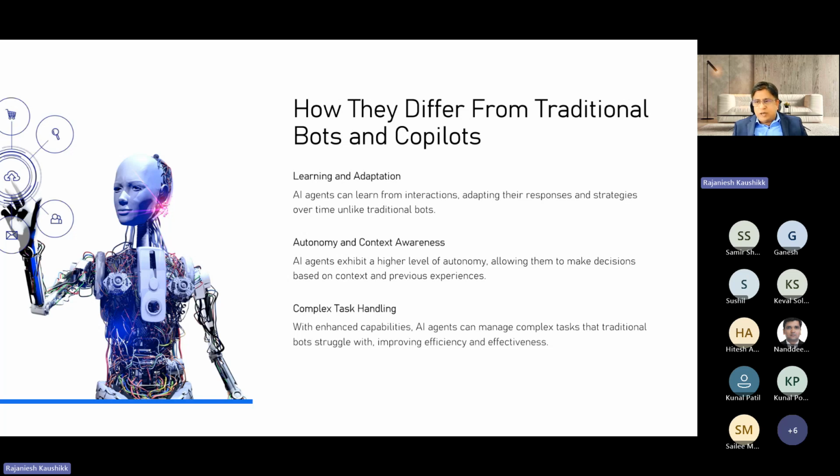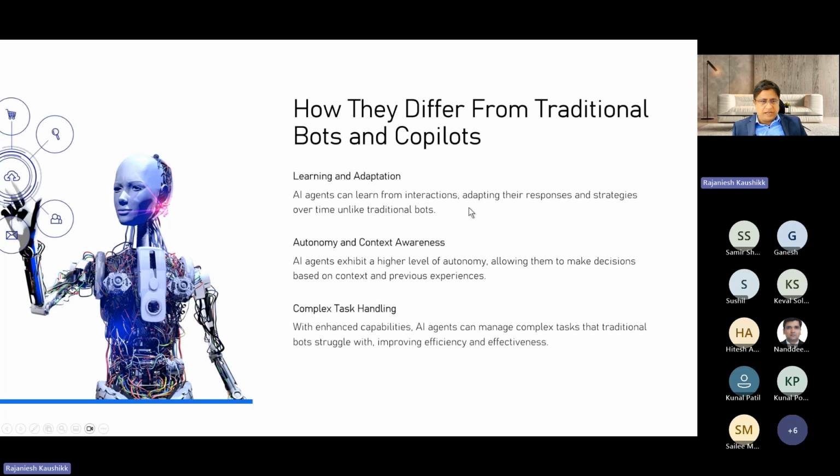Now think about it: traditional bots follow a predefined script, set of tasks, set of flows, and AI agents are actually more capable of learning and adapting those behaviors on their own. The process provides a very high level of autonomy, with very contextual awareness, and this is a very big differentiator.